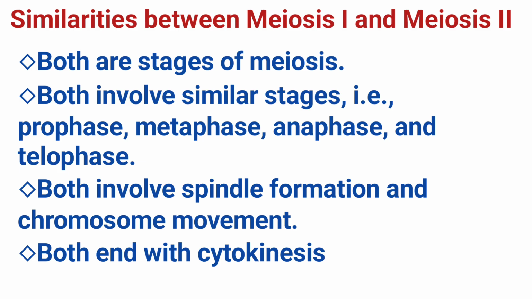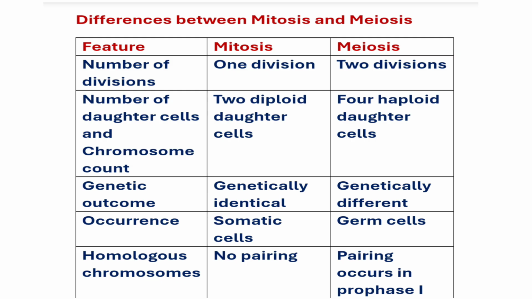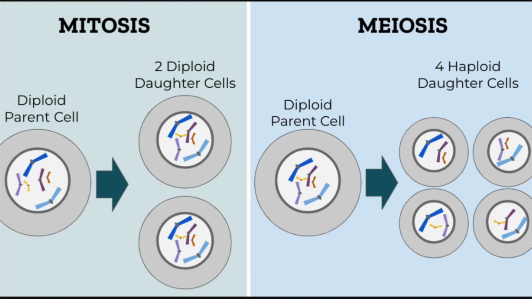Having examined the two divisions of meiosis, it is important to understand how meiosis differs from mitosis, another important type of cell division. Differences between meiosis and mitosis. Mitosis involves one division, while meiosis involves two divisions. Mitosis results in two identical diploid daughter cells, while meiosis results in four haploid daughter cells that are genetically different from each other and from the parent cell.